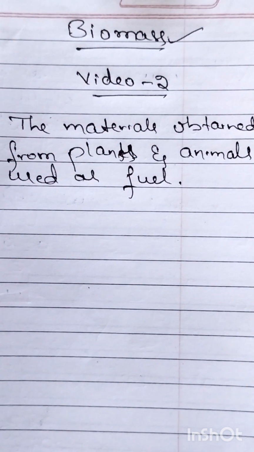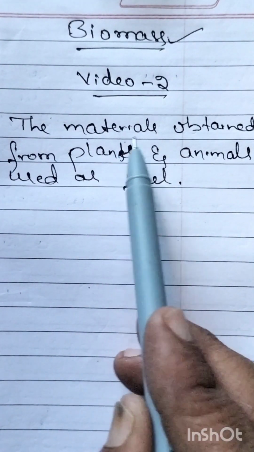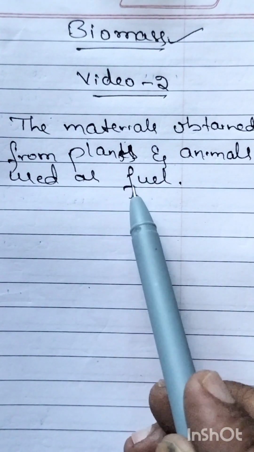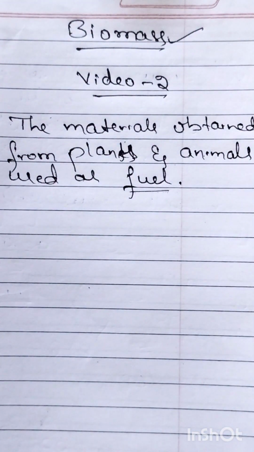Whatever material we get from plants and animals, if we use it as fuel, that is what we call biomass. What is biomass? The materials obtained from plants and animals that are used as a fuel is called biomass.